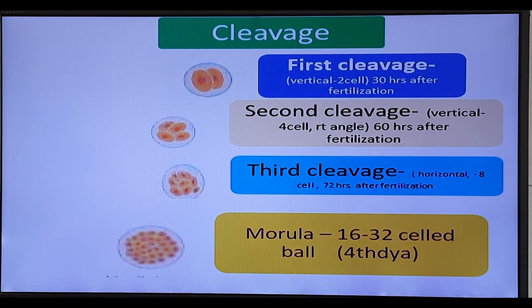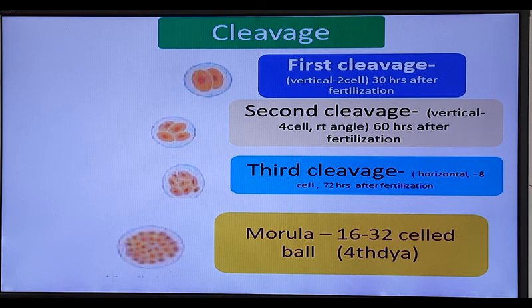Before going to the second cleavage, there is one important thing to note here. Human embryological development is holoblastic. It means that there is no specific plane of division. It may sometimes be vertical, longitudinal, horizontal, radial, or meridional. Any plane may be used for this division. That's why it is holoblastic.